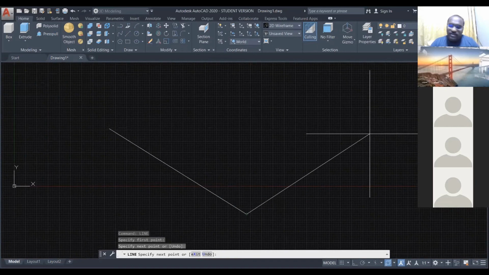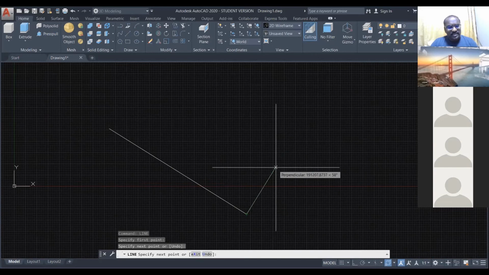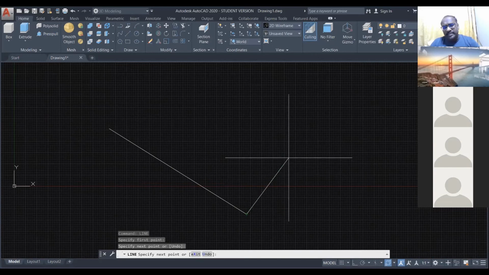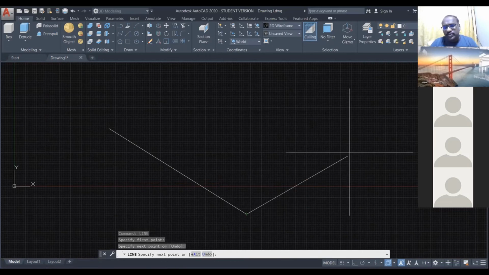It's very simple to draw the line. Okay, I already completed my line. If you want to close your command, but see, here it's still asking to specify the next point. If you want to continue, you can click the next point here to draw the line.